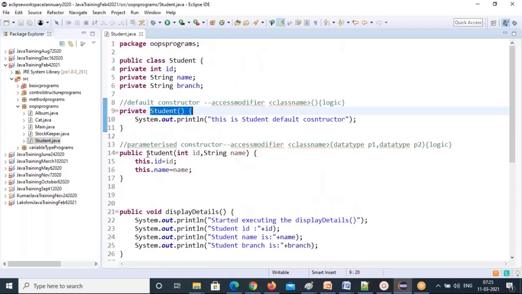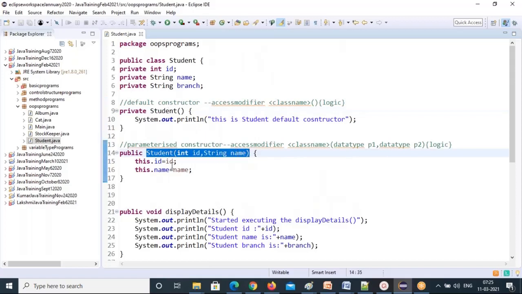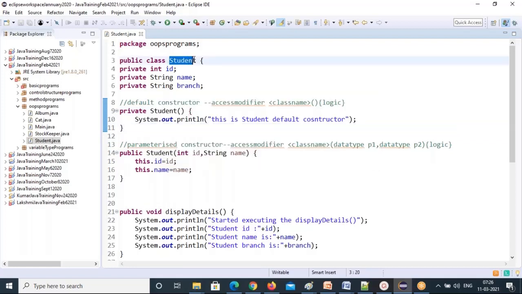Now, can you observe here? This is one constructor. This is the second constructor. So how are these two differentiated? The name is the same. The constructor name is the same. How can you say this is a constructor? Observe. The class name and constructor name are the same and it doesn't have any return type. No void, no data type, nothing.